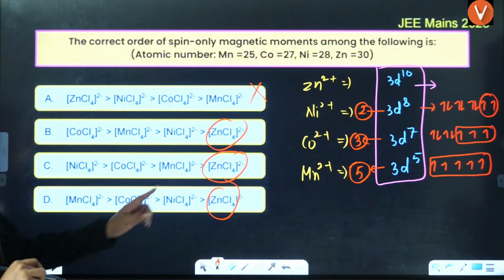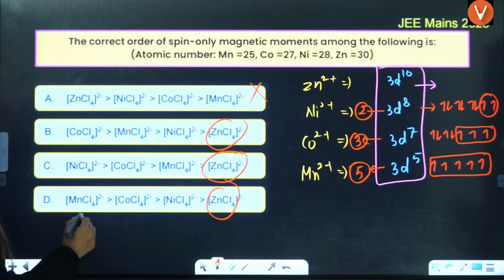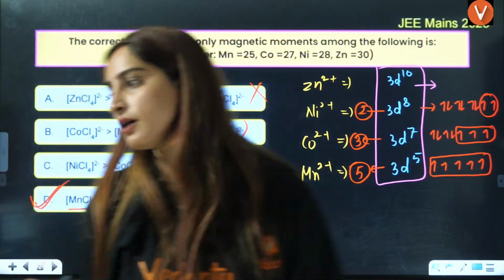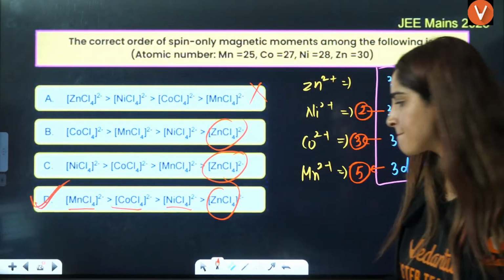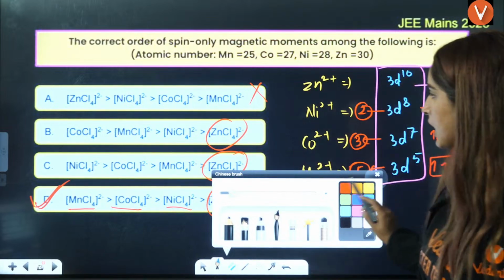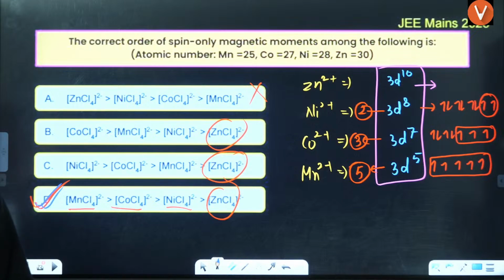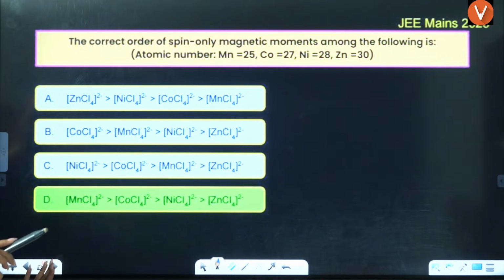So you can see 5 is having maximum, then you have 3, then you have 2, then zinc. So answer is D is the correct answer. Understood? D is going to be the correct answer. Is that clear? Yes. D is the correct answer here.